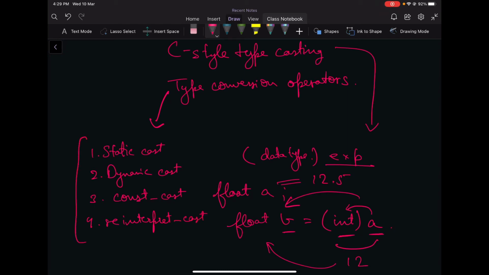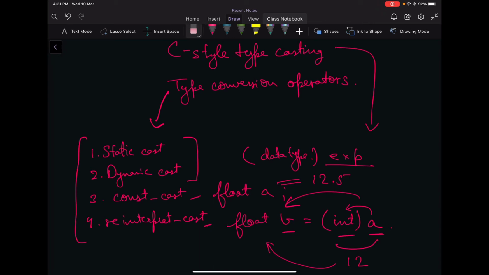All these operators mostly work on pointers, and const cast works on constant variables to make them either constant or non-constant. Static cast and dynamic cast are used for pointers and in inheritance, right? Using these two operators, we can change the data type of a pointer of one class to another class's object. Const cast is used to change whether a variable is constant or not. And reinterpret cast simply copies the direct binary value from one to another. It can even work on objects of unrelated classes.